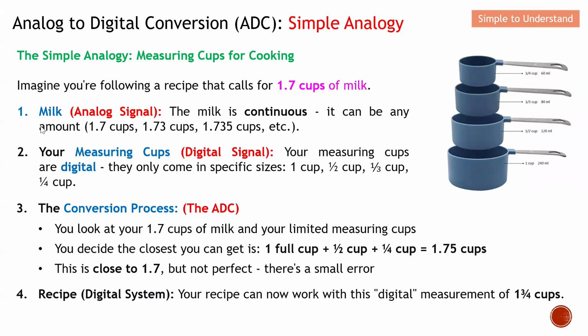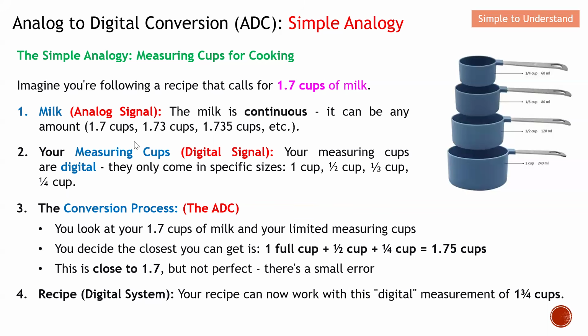The milk, in fact, will be the analog signal. The milk is continuous, and an analog signal is continuous because it can be any amount. For example, it can be 1.7 cups of milk, 1.73 cups of milk, or 1.735 cups of milk. So from here, you can see that the amount of milk can be continuous. This is known as an analog signal.